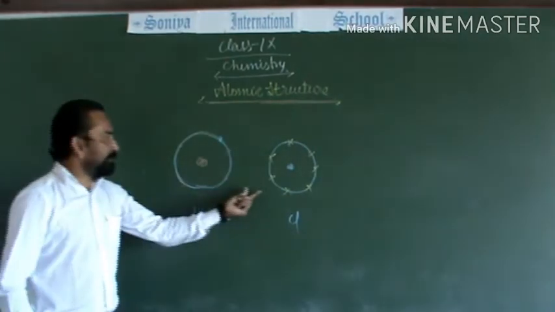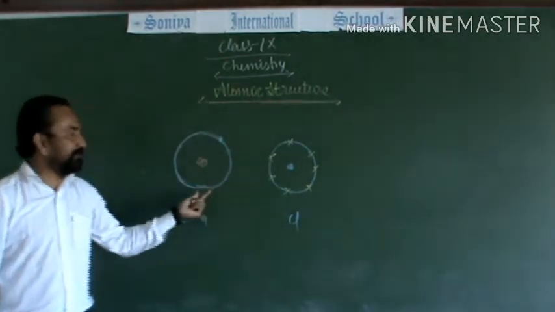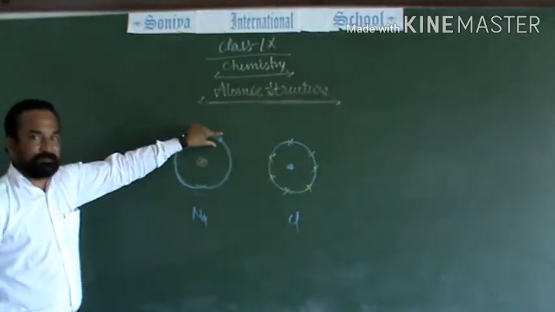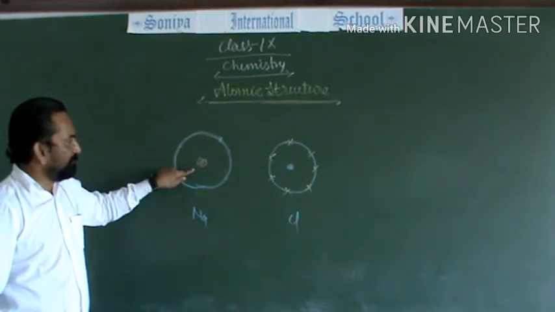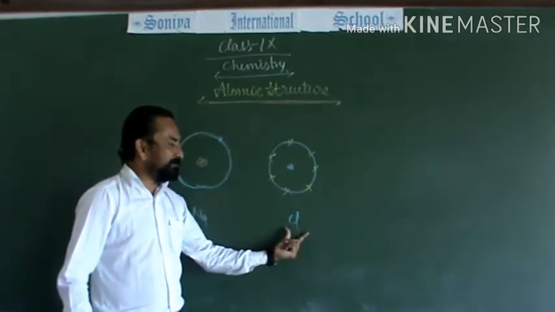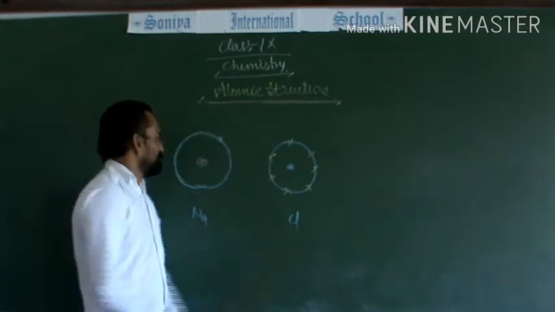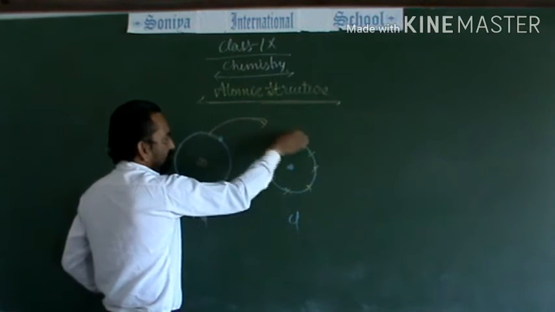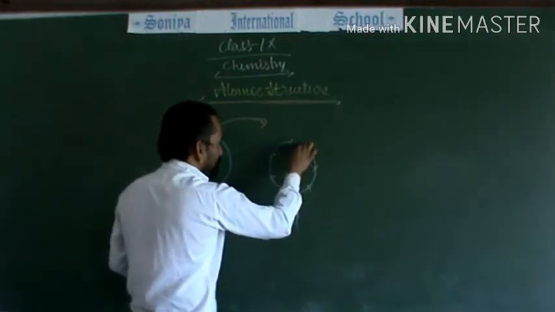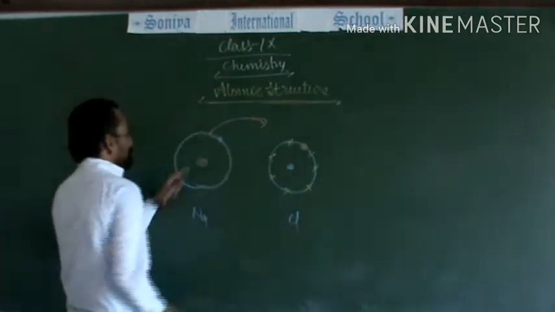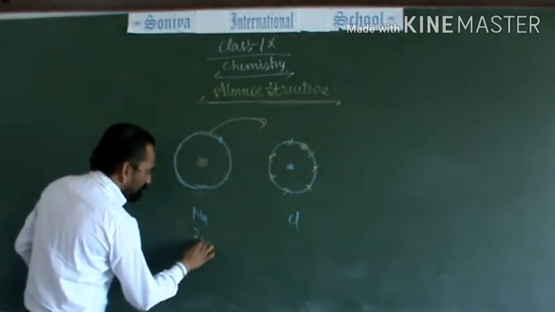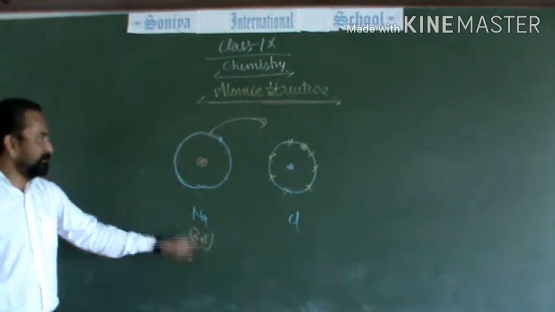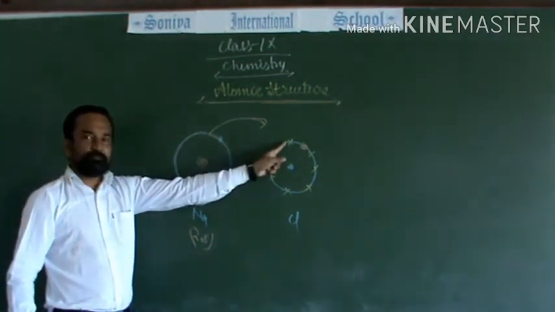So actually what will happen? They will not share the electron. There is a transfer of electron between these two atoms. One electron is extra in the sodium atom, whereas one electron is lacking in the atom of chlorine. So the sodium atom transfers one electron to chlorine. So chlorine attained 1 electron of sodium. Now sodium has only 2 and 8 electrons. What was the atomic number of sodium? 11. 1 electron is given to the chlorine atom.